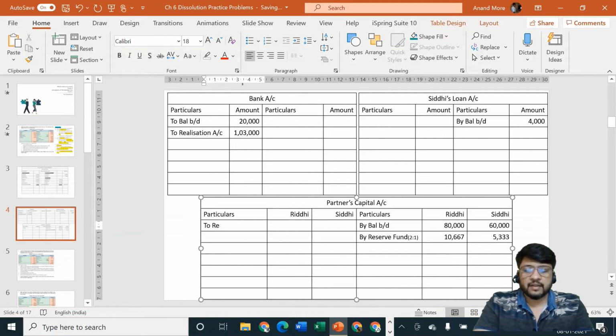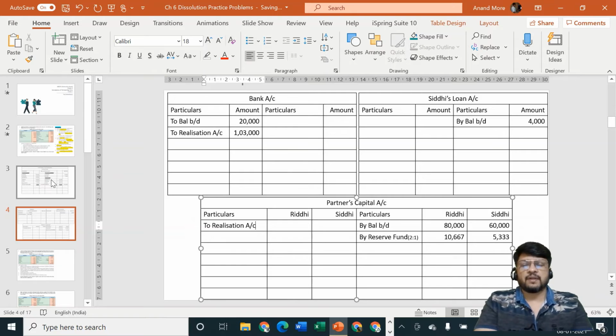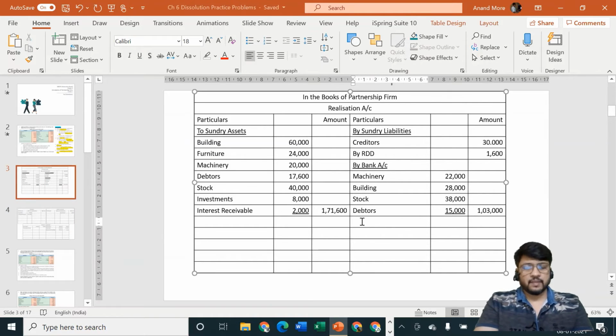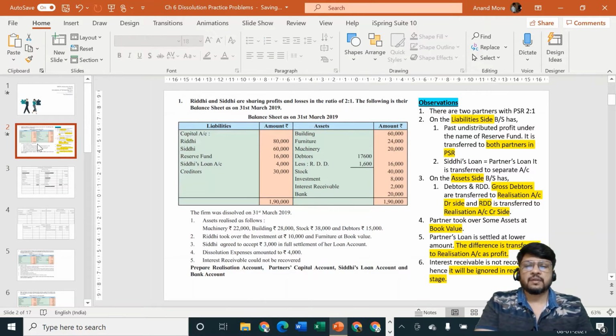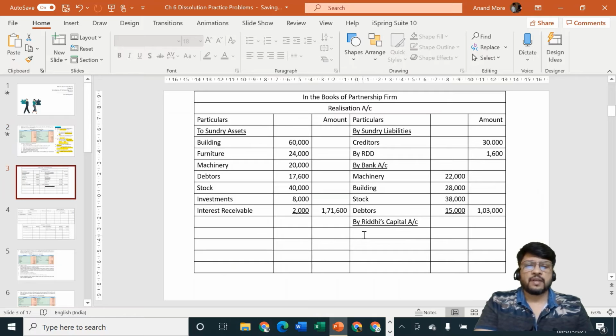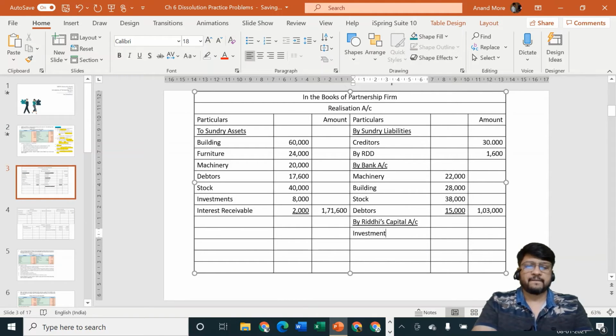So I'm going to write here realization account. Somebody may say realization with a Z, that is also okay for me, that's not a problem. What is the amount to be transferred? Let us go to realization account credit side. We'll say by Riddhi's capital account, and Riddhi has not taken over one asset, but two assets. The first one is investment at 10,000 and furniture at book value.